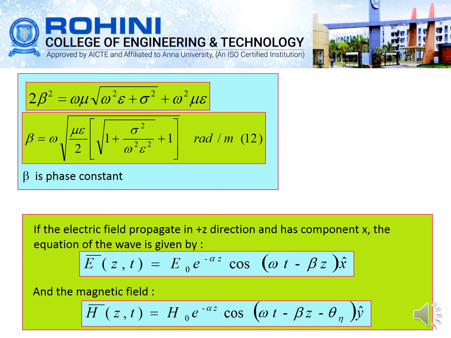If this electric field is propagating in the positive z direction and the component is along x, then we can write the wave equation in terms of the electric field as E vector of z comma t is equal to E naught e power minus alpha z into cos of omega t minus beta z into x vector. And in the case of the magnetic field, H vector of z comma t is equal to H naught e power minus alpha z into cos of omega t minus beta z minus theta into y vector.